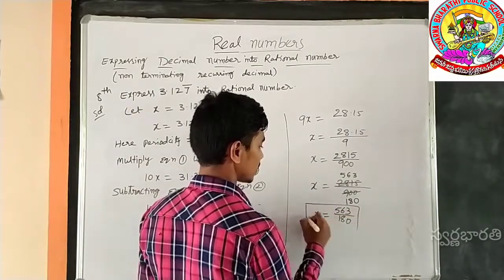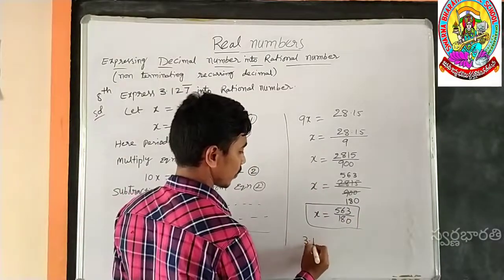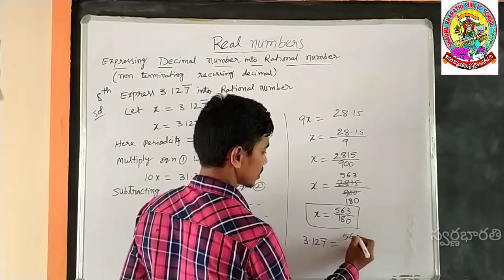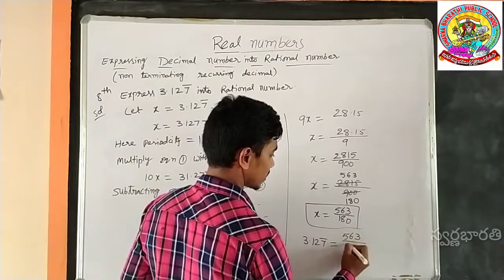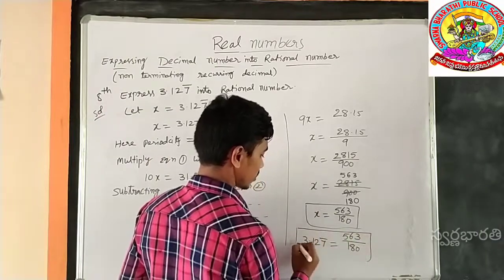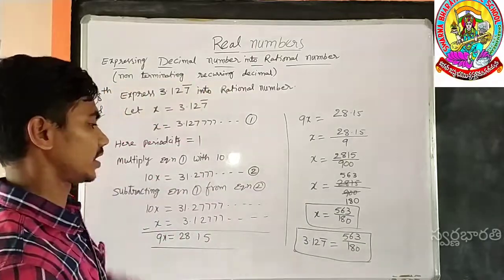What is x here? x here is 3.1277 and so on, a recurring decimal number, which is possible to express in the rational form 563 by 180. This is the rational form of the given non-terminating recurring decimal.